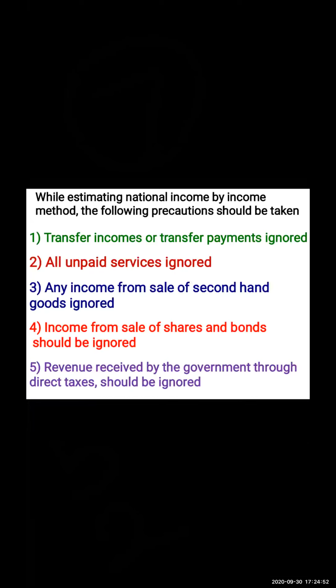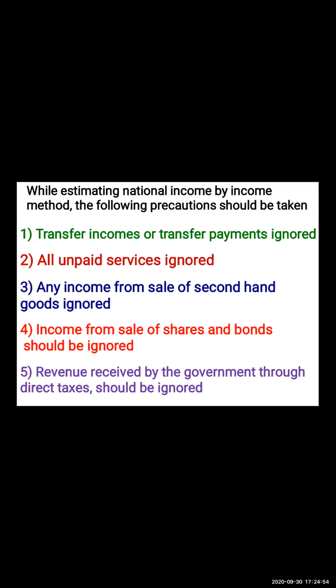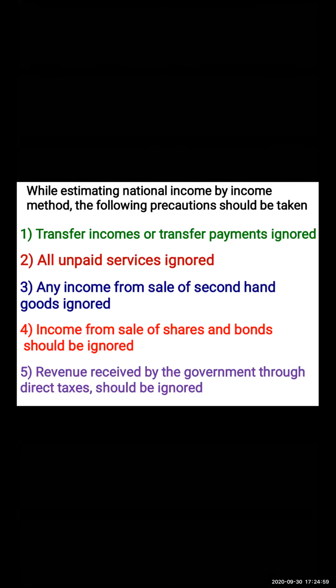The first precaution that we need to take is that transfer income or transfer payment, like scholarships given to students, gifts, donation, charity, old age pension, unemployment allowances, etc., is to be ignored. Why is it ignored?